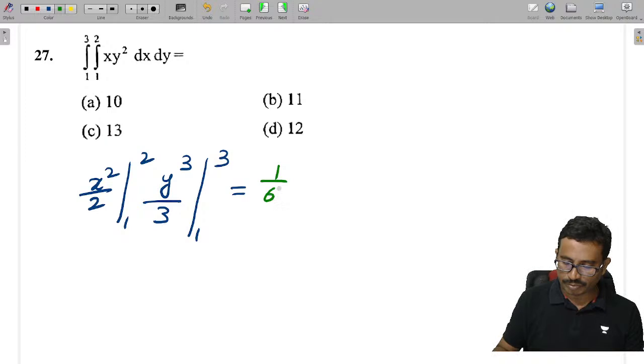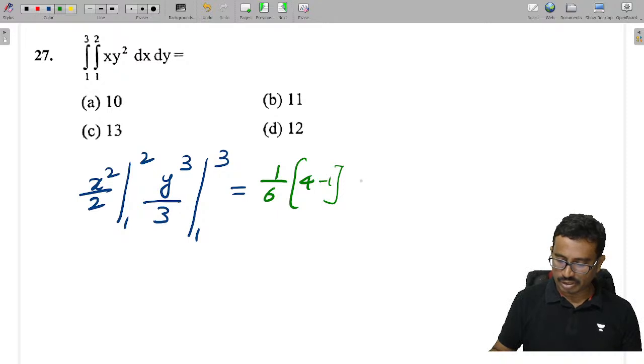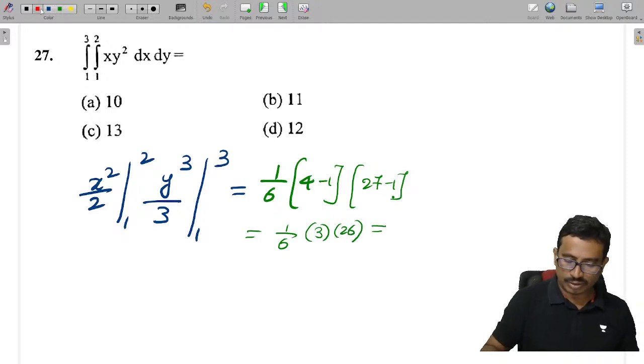So this is 1 by 6 into, what will we get now here, 4 minus 1, and then 27 minus 1. So this is 1 by 6 into 3 into 26. So how much is this value here, 3 2's are 1 3, 13.